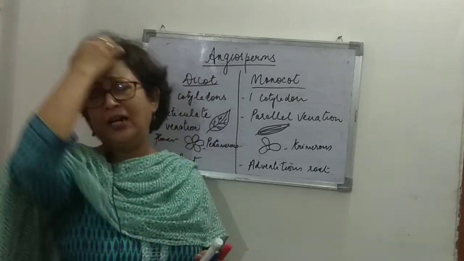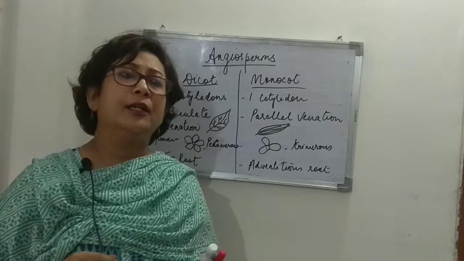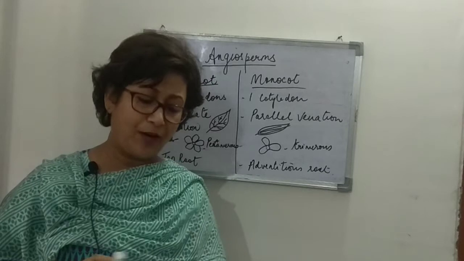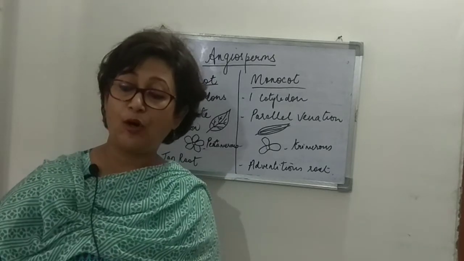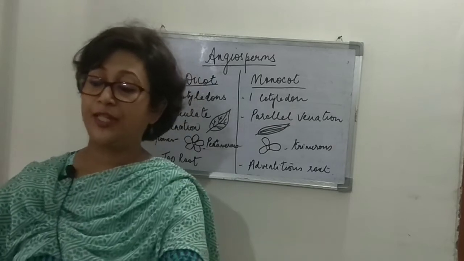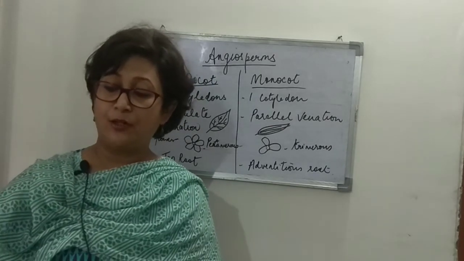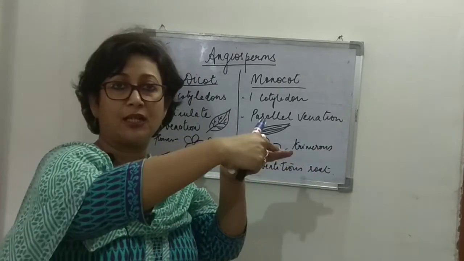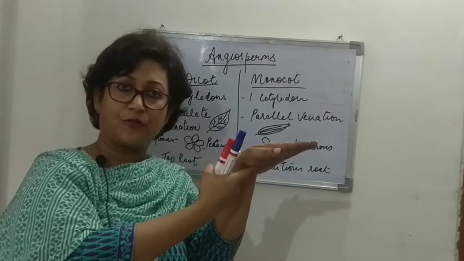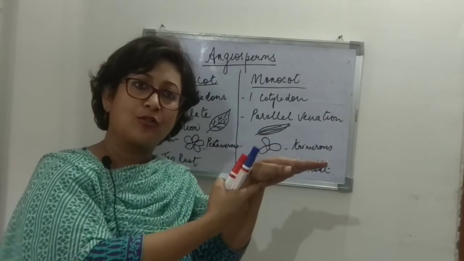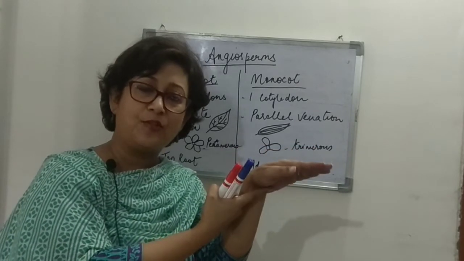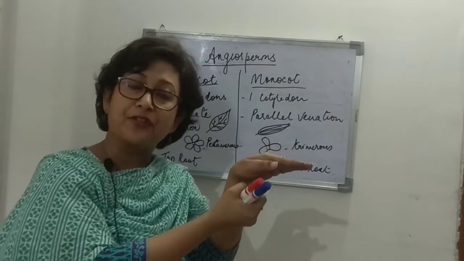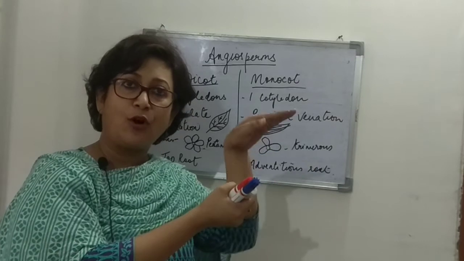Right. Again here, now if we look at the leaves of the dicots and monocots, we find that the arrangement of leaves on a dicot, they are dorsiventral, right? Dorsiventral means they are arranged like this. Dorsal, upper surface, and ventral is the lower surface, right? So in the dicot plants or the plants having dorsiventral leaves, the number of stomata that are present on the leaves are more towards the lower side or the ventral side, right? So that is the dorsiventral leaves.